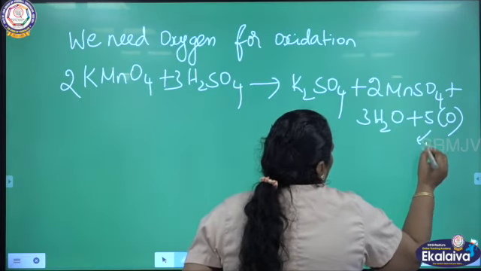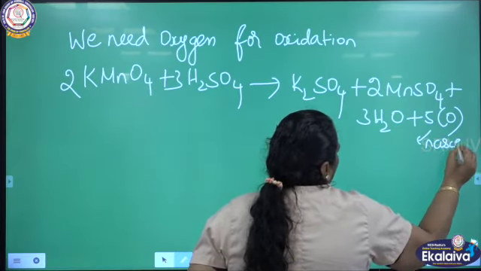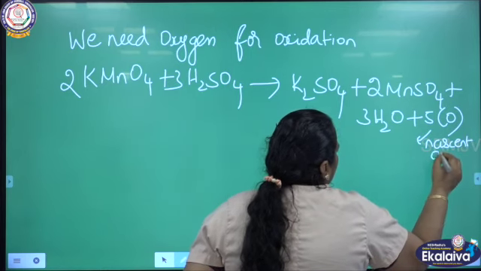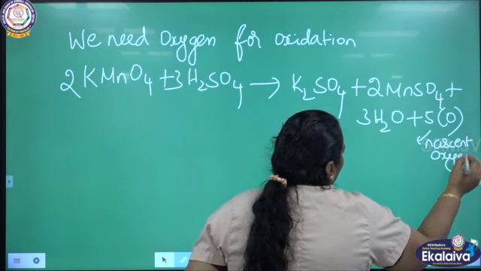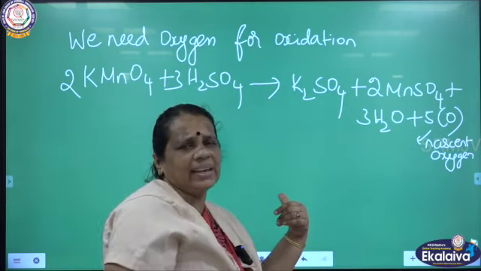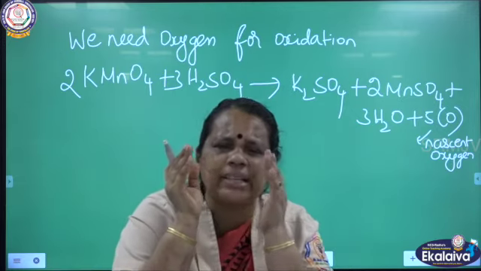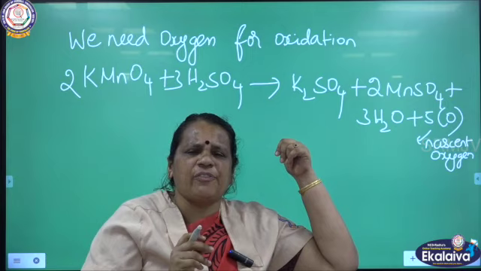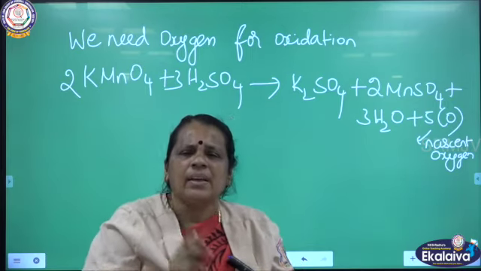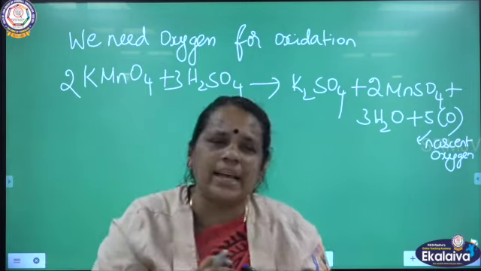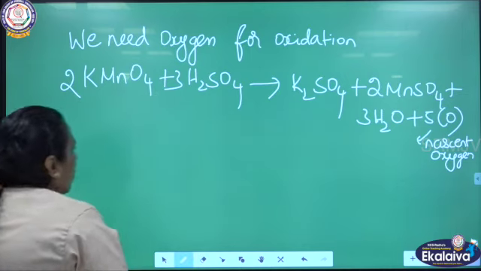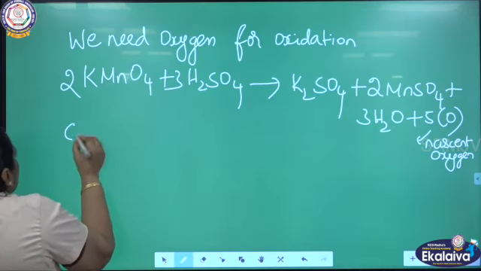So this oxygen is called nascent oxygen. This nascent oxygen I am going to use for oxidation reaction. This nascent oxygen which is obtained from acidified potassium permanganate is used for further oxidation reactions. For example, we are going to see one more example.